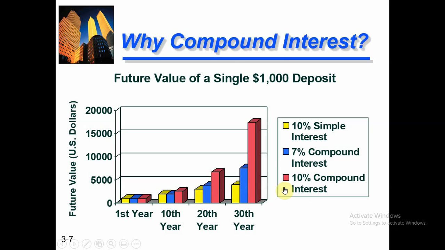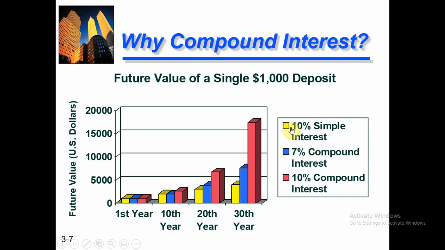So here is the graphical representation: future value of a single $1,000 deposit. Let's suppose we deposit $1,000 in the bank for 30 years. In different interest structures, how will we earn the money?